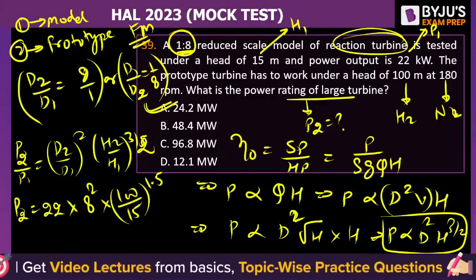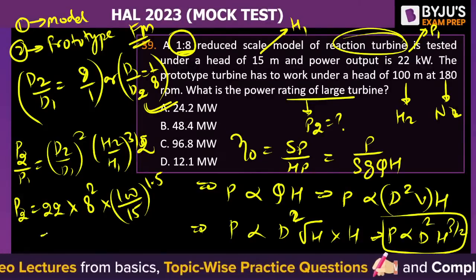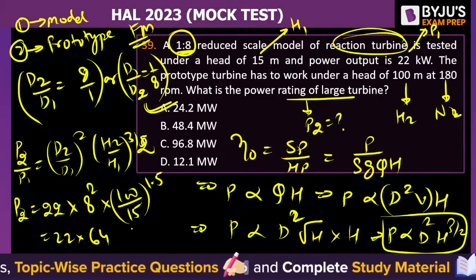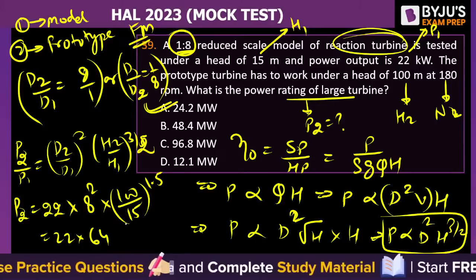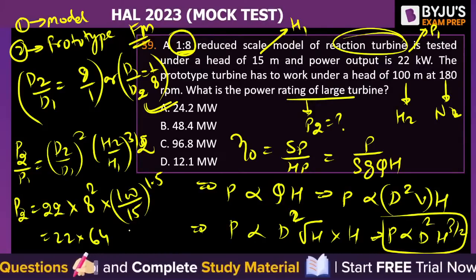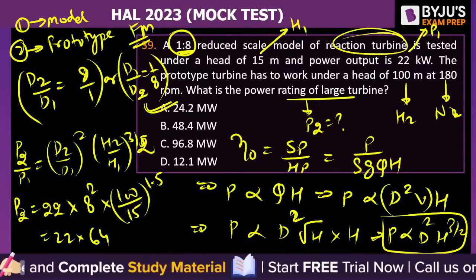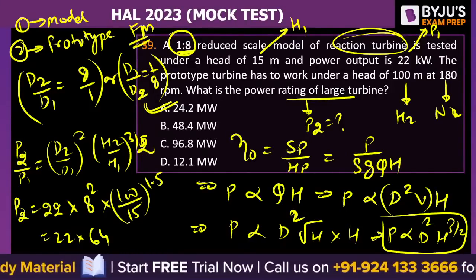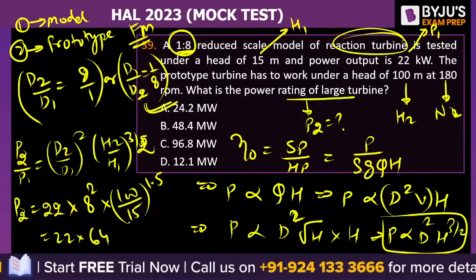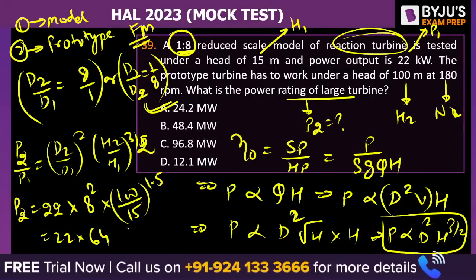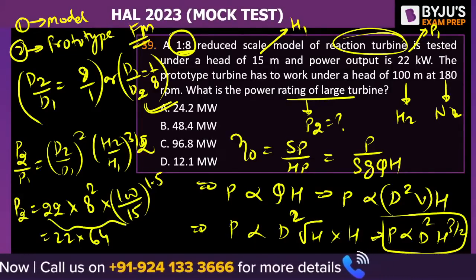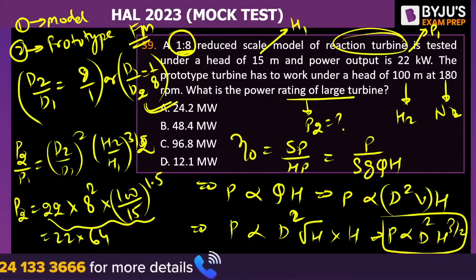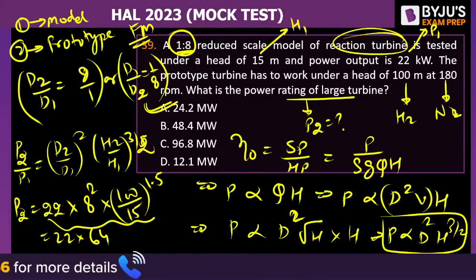It will be something around 22 into 64 into greater than 6 and 6 to the power 3 by 2. 6 cube. So it is something around, you should be able to do this calculation, right? So your answer should be matching with,